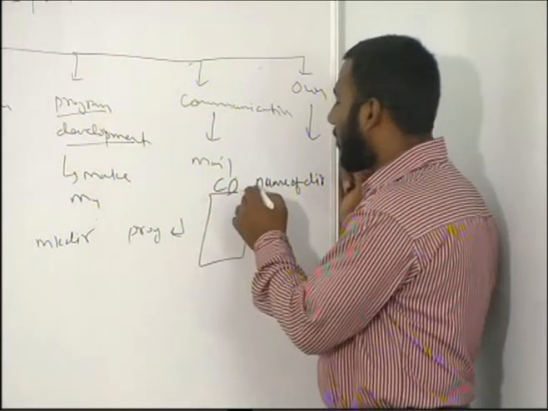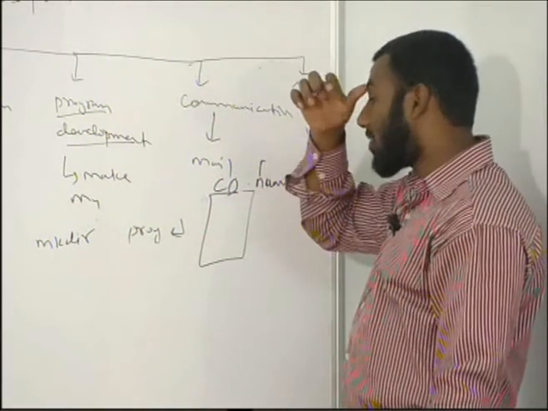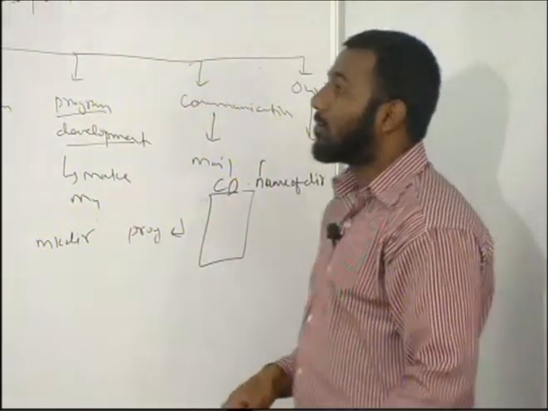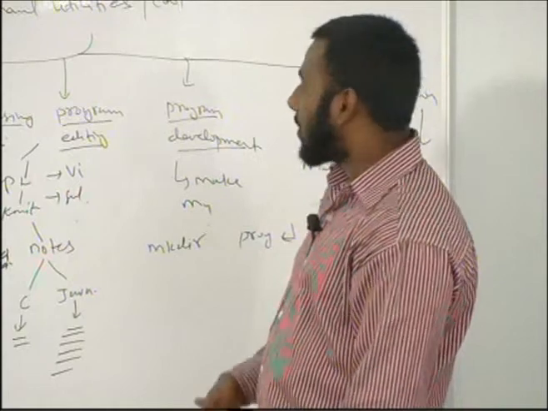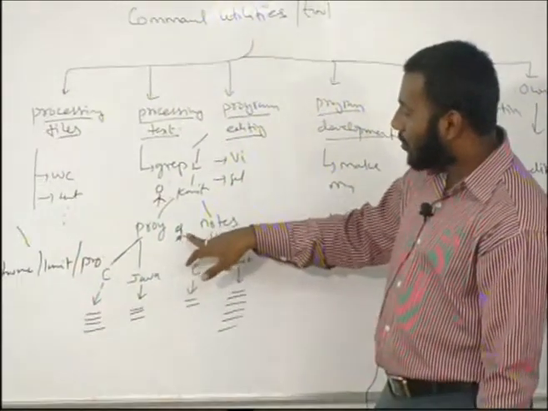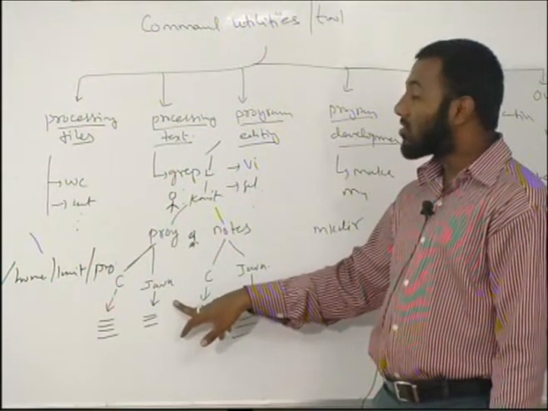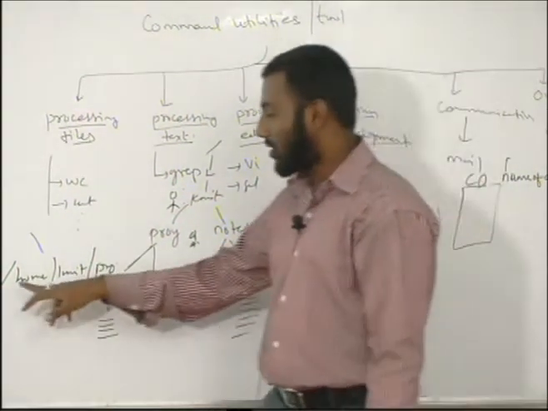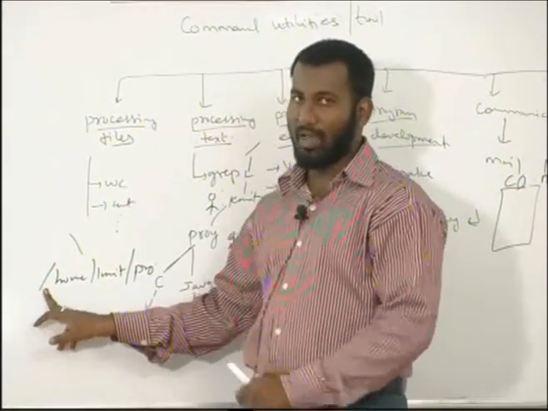Here you can give either an absolute path or a relative path. Relative path means I will not specify the whole path up to the current working directory, I will just specify this path. Whenever you see any path starting from root with slash, it is always an absolute path.